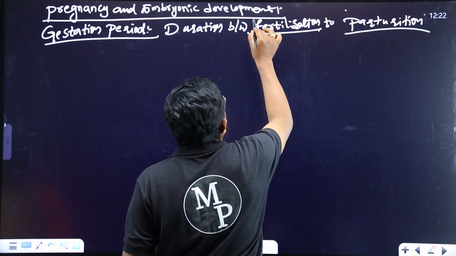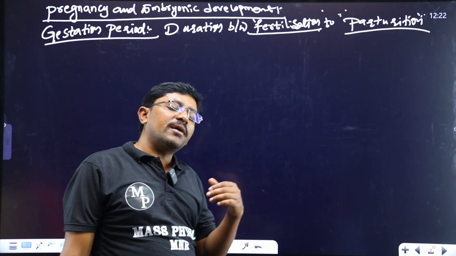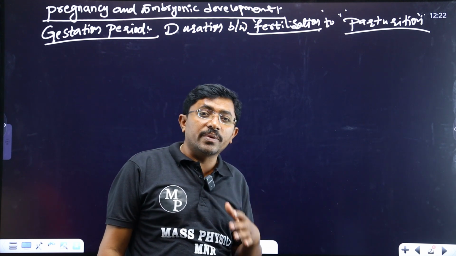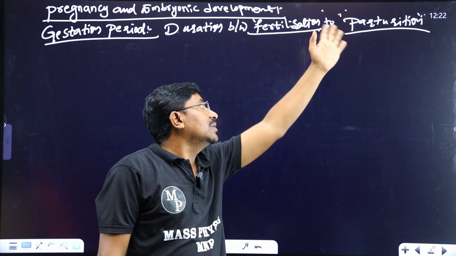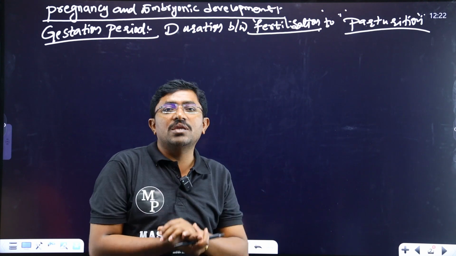This duration is called the gestation period. In each and every mammal, a particular gestation period is there. The gestation period begins from fertilization and ends with parturition.